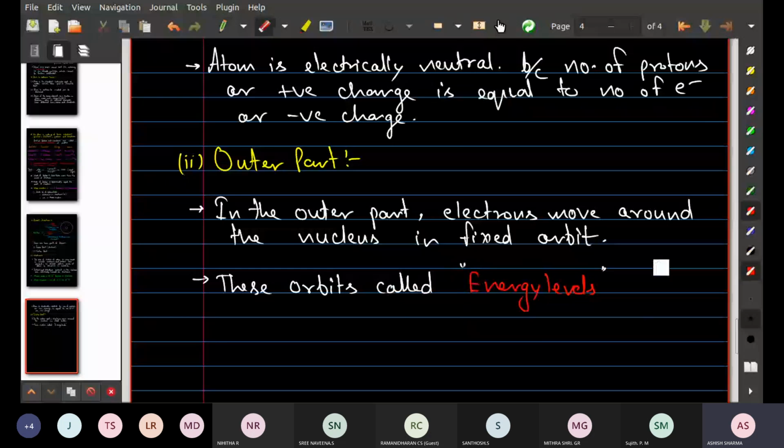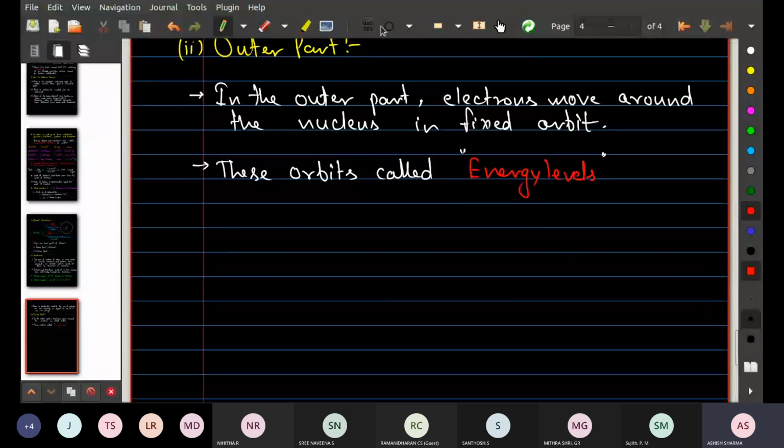Okay, now try to understand how these energy levels or orbits will be in an atom. Suppose I'm talking about an atom. As I told you, there are two spaces in the atom. One is inner space and one is outer space.